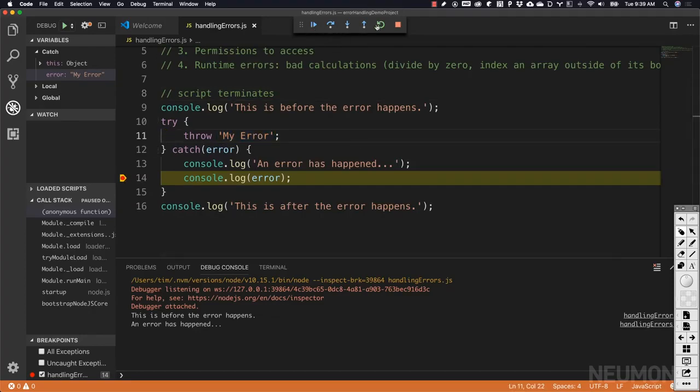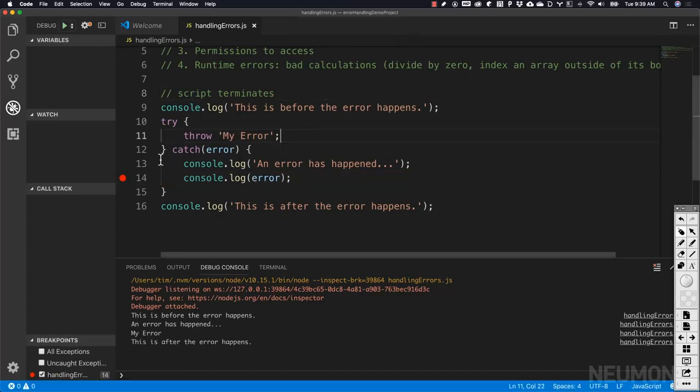Now let's go ahead and let this finish running. Click play. Let's get rid of our breakpoint. And now we can see the basics of how we do a try catch, and we catch an error and then we can do something with that error. And we'll get into more details on what we do based on what type of error when we get to our custom errors.